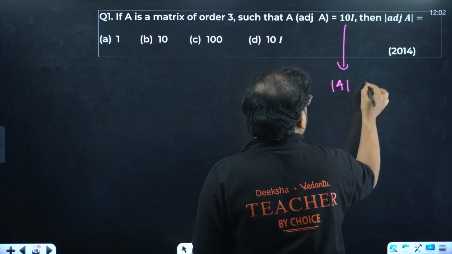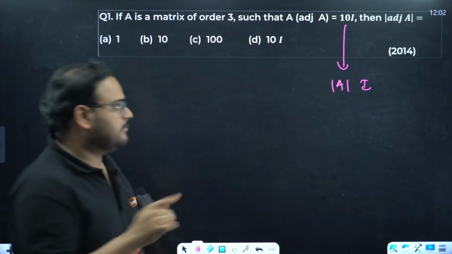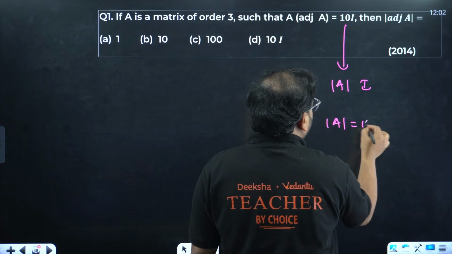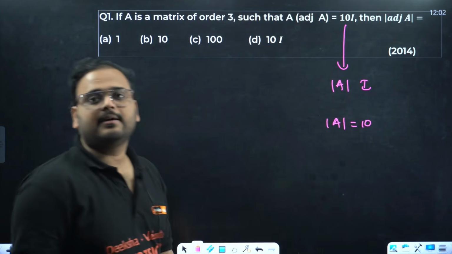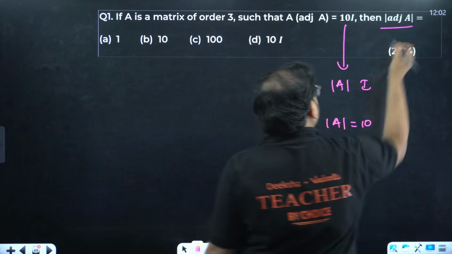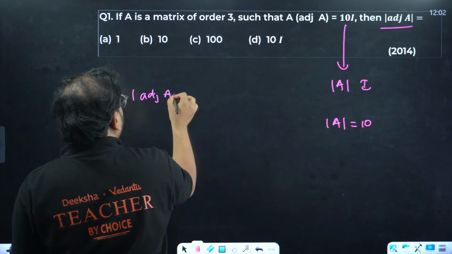Property is determinant of A times of I. So compare it. Determinant of A will be 10. They are asking us to find adjoint of A determinant, means determinant of adjoint of A.